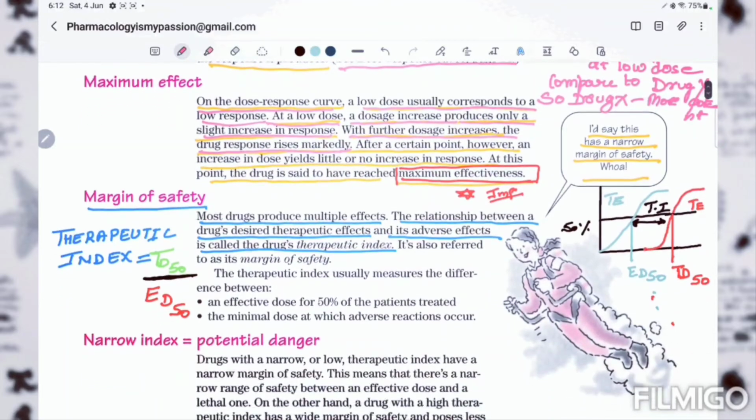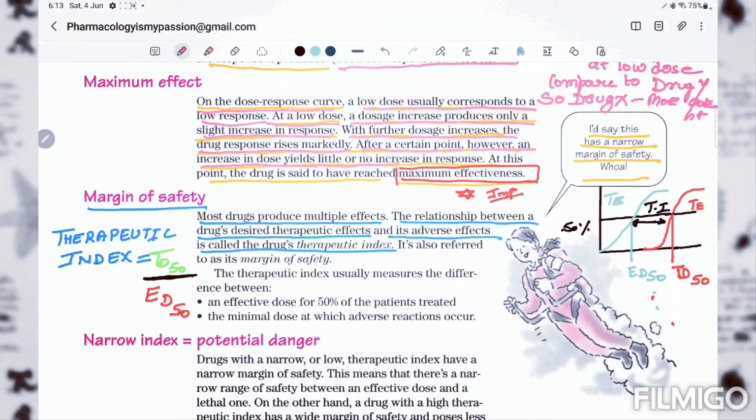After a certain point, however, as I already told you, it doesn't mean that if we keep on increasing the dose to a very high level it will give more and more response. No, it will get saturated at some point. When we are increasing too much dose, that doesn't mean it will increase your response.